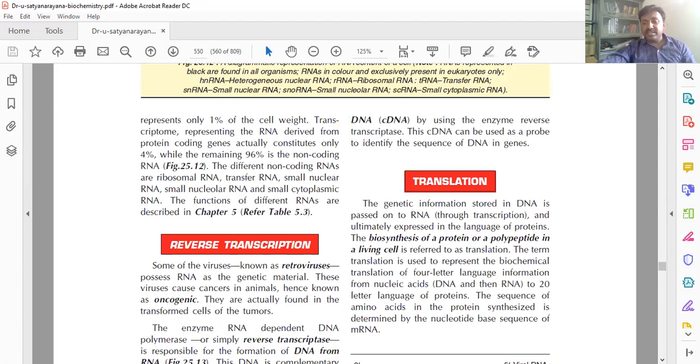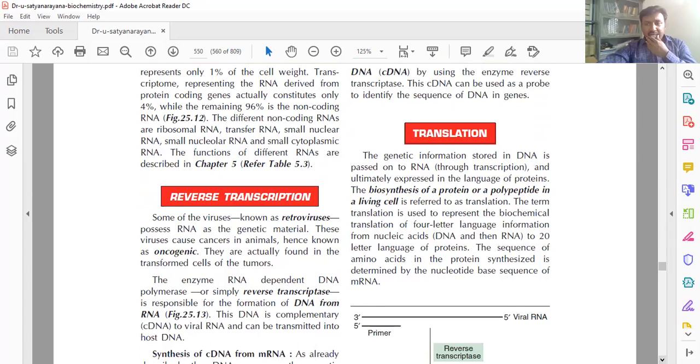Next, translation. So already you know what translation is. It means to translate one message. So here the mRNA has the message that is translated to protein. That's what is called translation. So as per the scientific definition, formation of proteins from the mRNA is called translation, or biosynthesis of protein or polypeptide in a living cell. Okay.